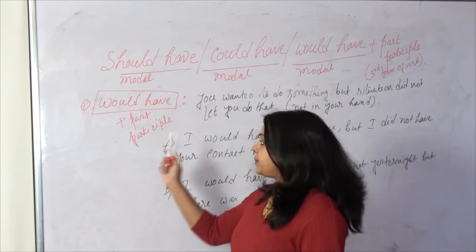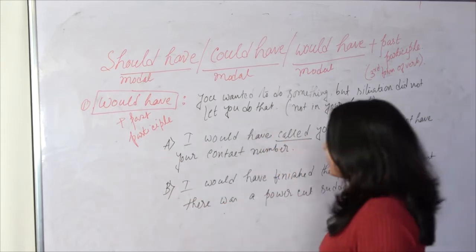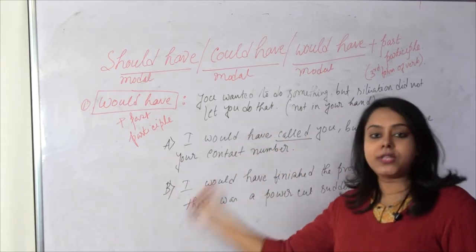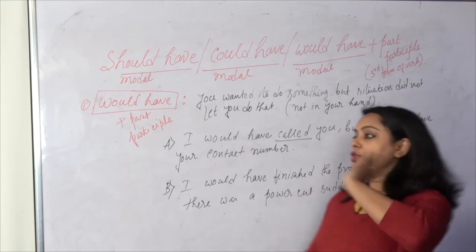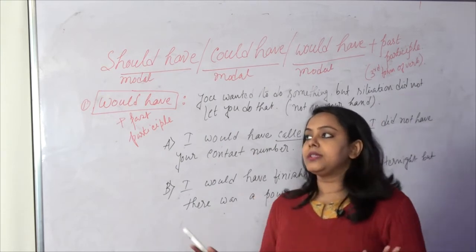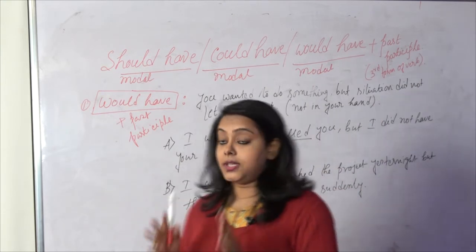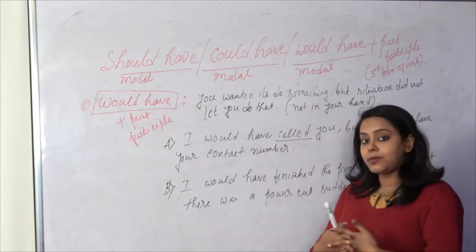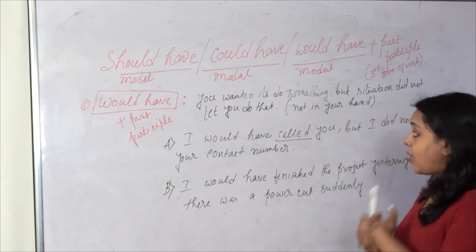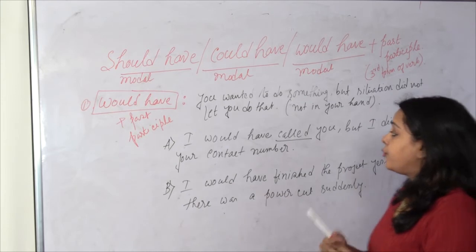Now the third phrase that I have for you is would have plus the third form of a verb, or the past participle form of it. Let's have a look at when to use would have. Suppose you want to do something or wish to do something, but the situation didn't let you do that, or nothing was in your hand. That's why you will have to use would have.